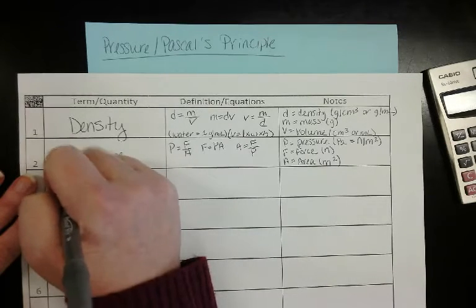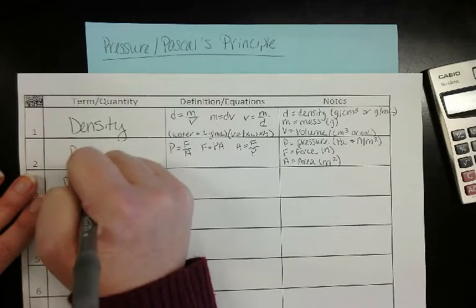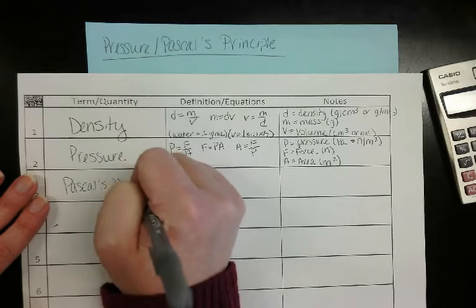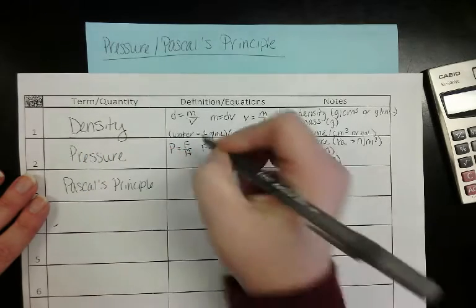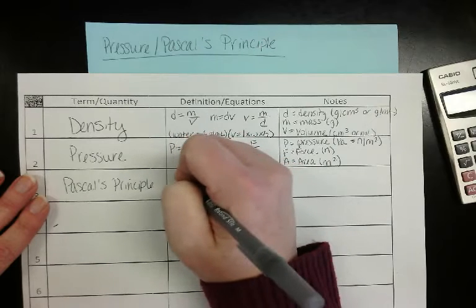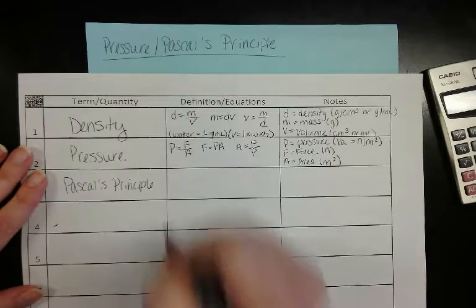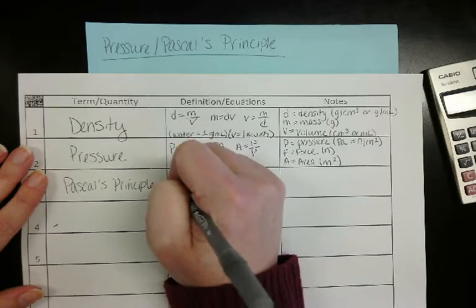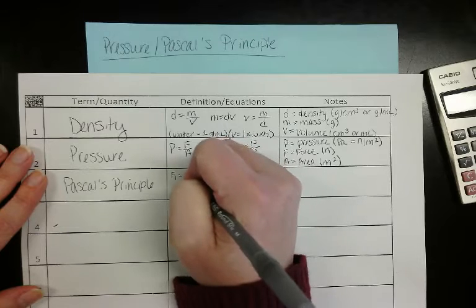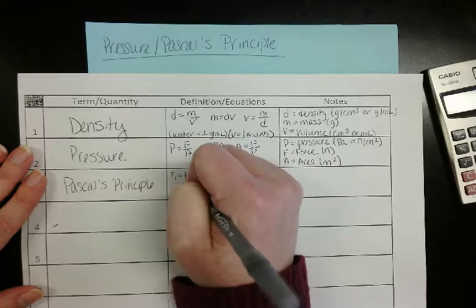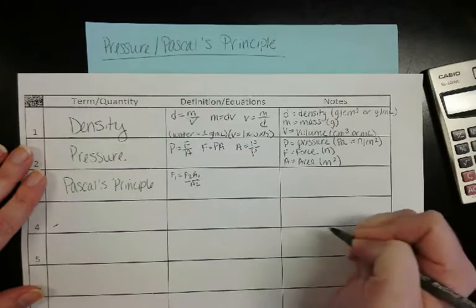Now, for Pascal's principle, we're going to have to solve for just 3 out of the 4 variables, because it has 4 variables total, because your pressure in one area equals the pressure in another area. So you might every once in a while have to solve for your first force, which is going to be your second force times your first area divided by your second area.